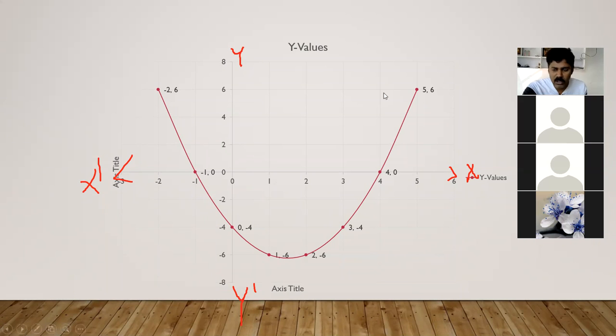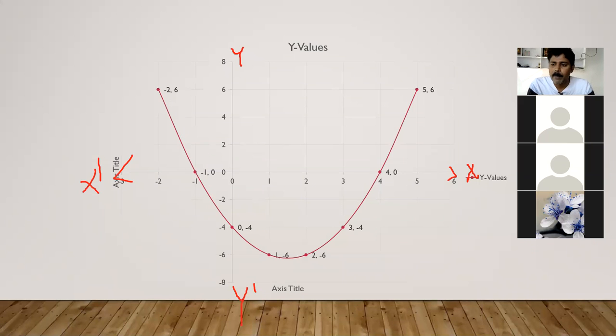You have one thing to remember: after plotting the points, you have to draw a curve. Curve means you have to take a pencil and join all the points with a single line without using a scale. I'm repeating, you should not use the scale while joining the points of the parabola.